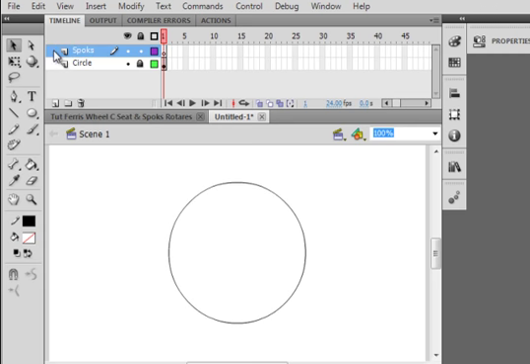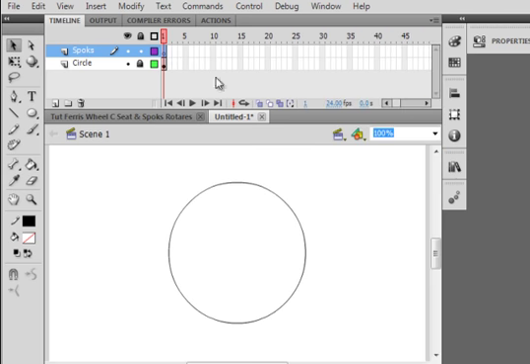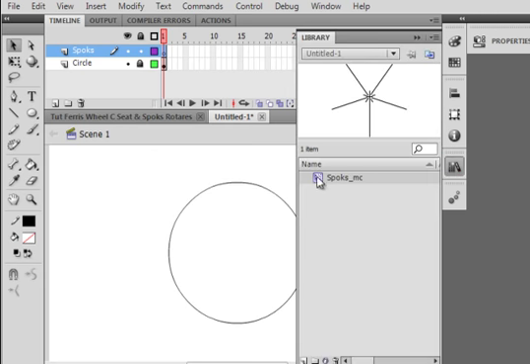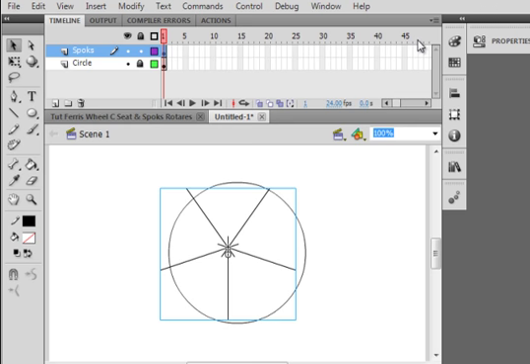S-P-O-K-E-S again. Open the library panel and make sure frame 1 is selected. Open the library panel, drag them spokes out onto the stage. Now you can see that it's not centered.